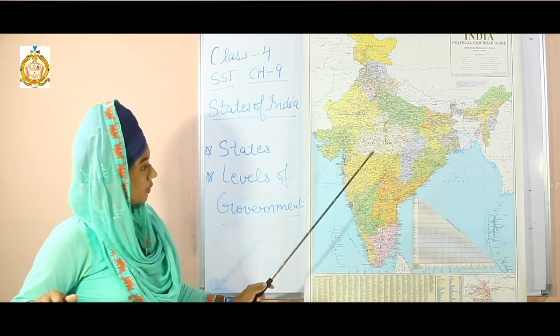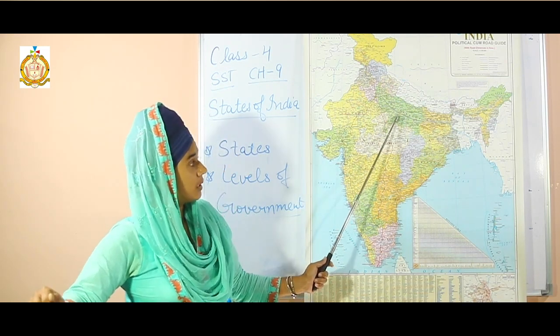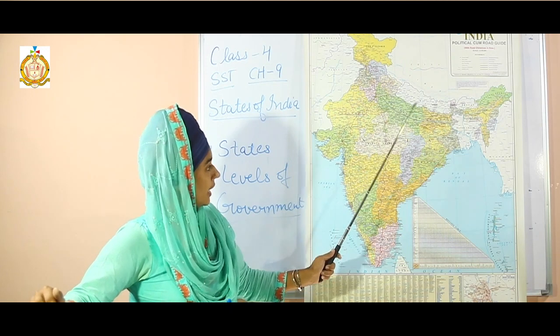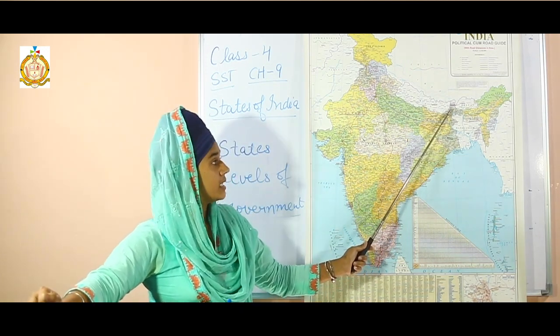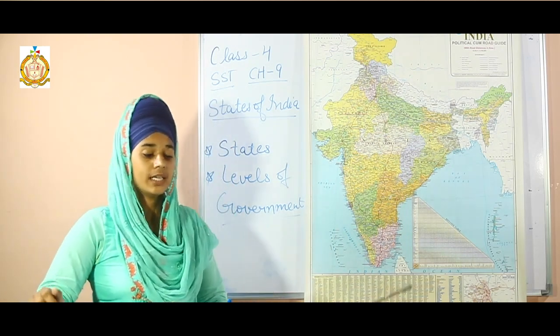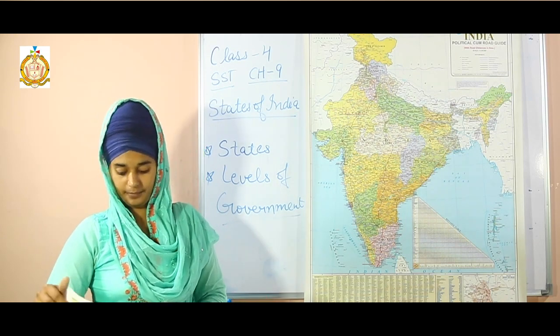Next is Uttar Pradesh. Look at the map. Here is Uttar Pradesh. It is the most populated state in India and Sikkim is the least populated state in India. Totally there are 28 states and 8 union territories at the present time.